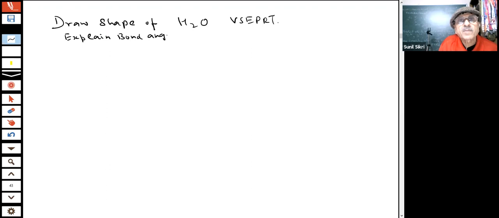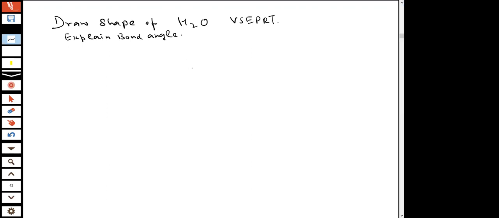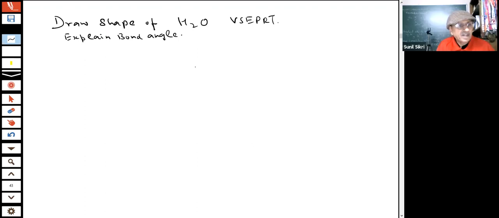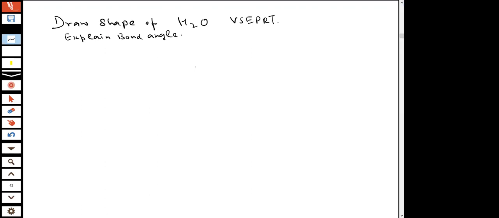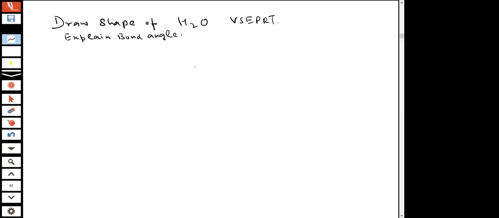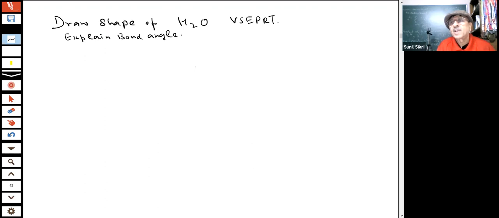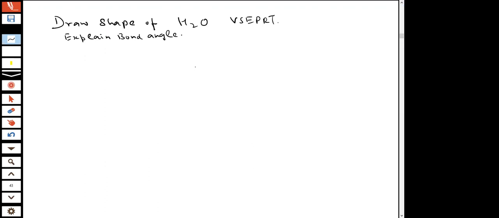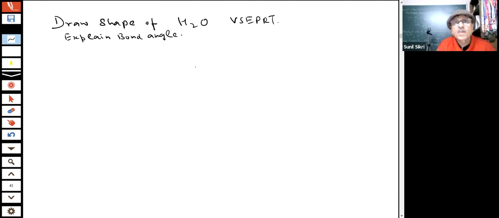Now another important point is coming. Explain the bond angle. Students, an important question is before you. You have 1 minute to answer. Keep on thinking, keep on trying, practicing with the rules which we have given you. Then answers will come. There's nothing to hurry. You will get sufficient time to do the questions.